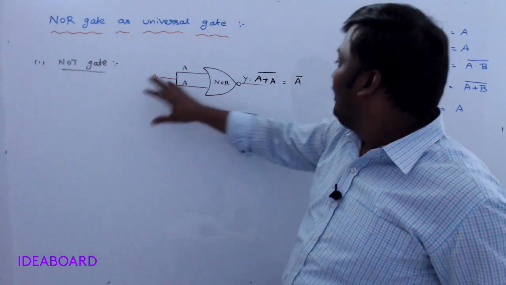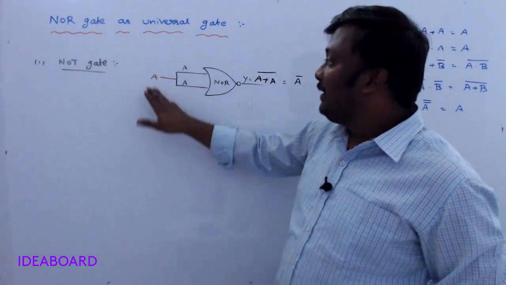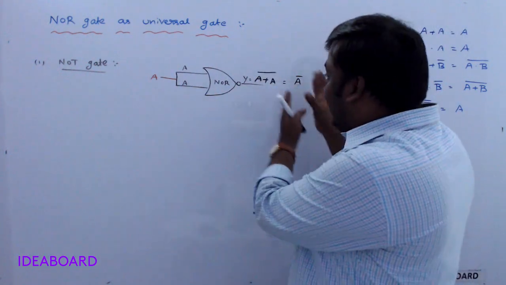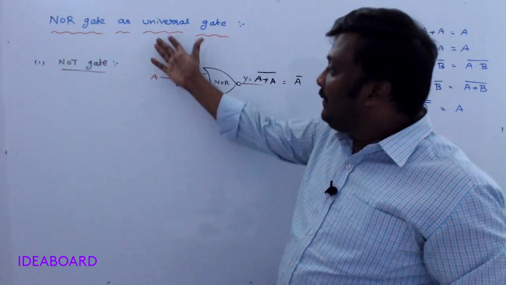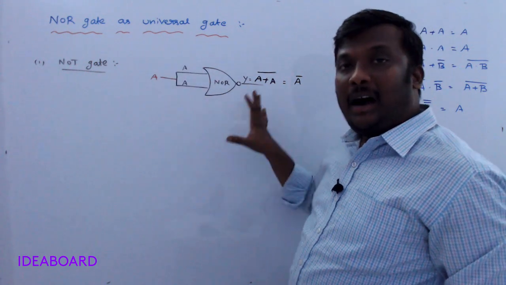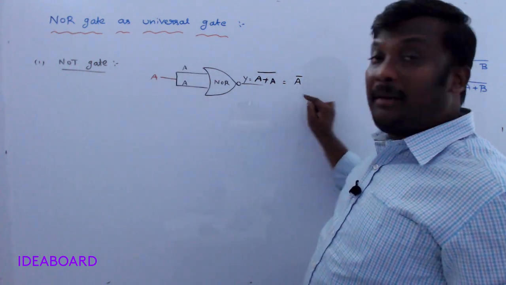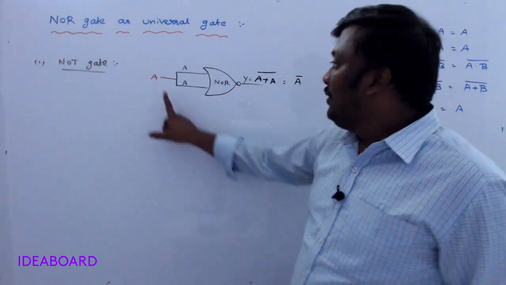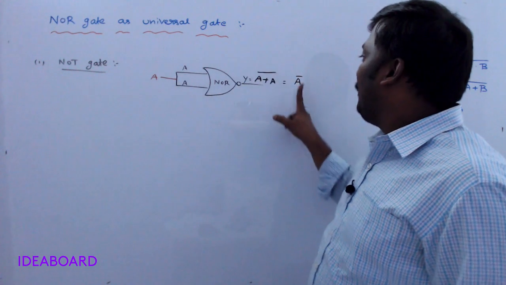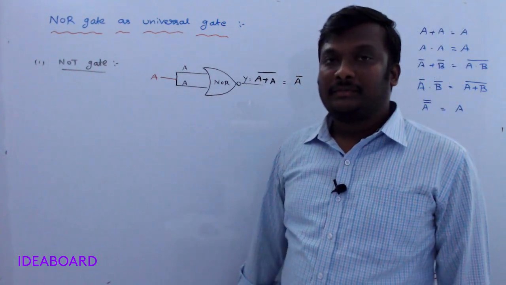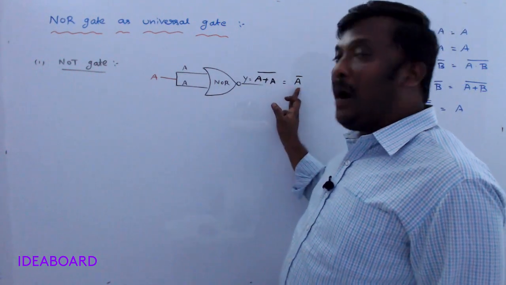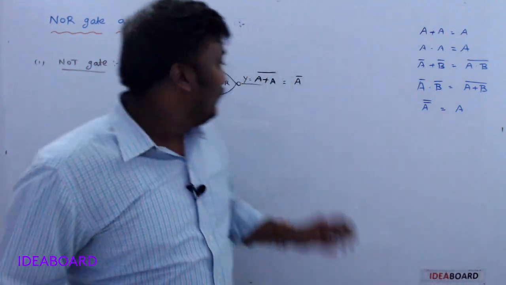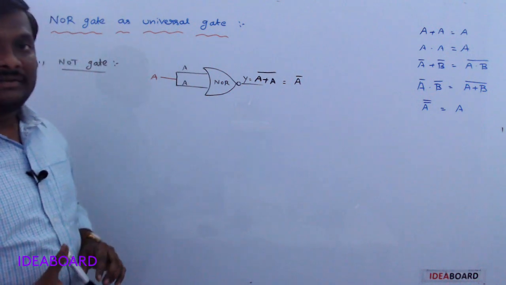So if you take A, we get A bar. If you take B, you get B bar. If you take A plus B, you get A plus B whole bar. Whatever the input, the complement is done by the NOT gate. Understand? It has only one input and only one output, and the output is the complement of the input. Clear? So we are using only one NOR gate.